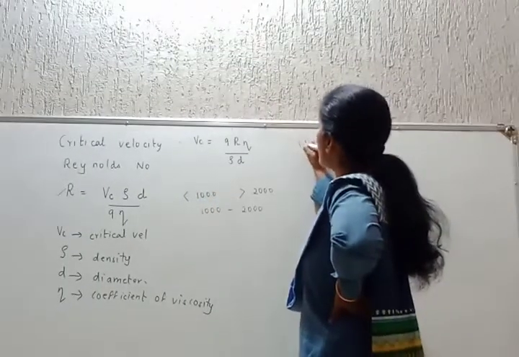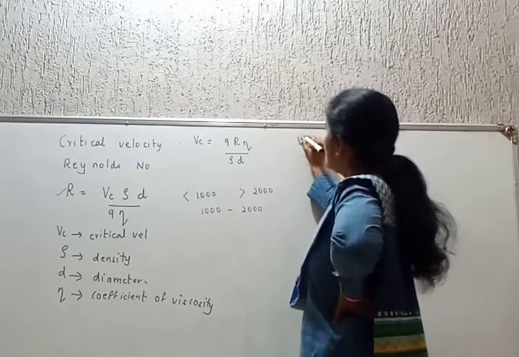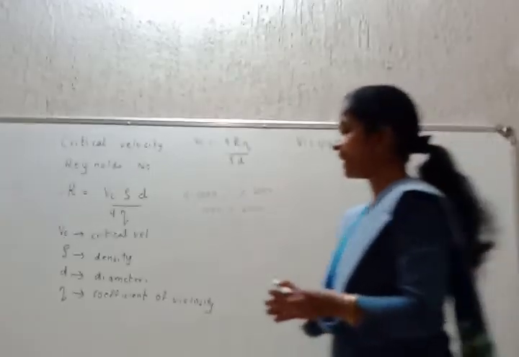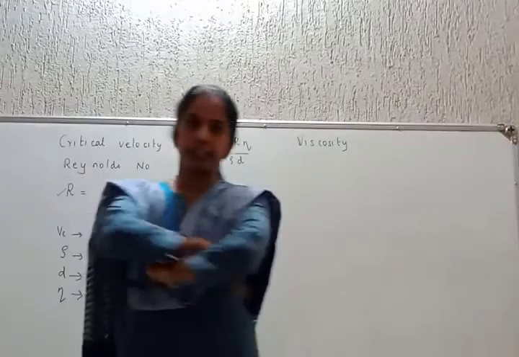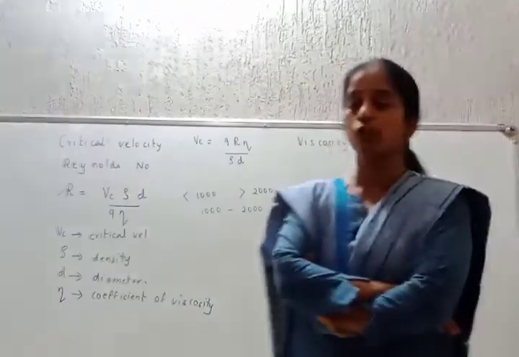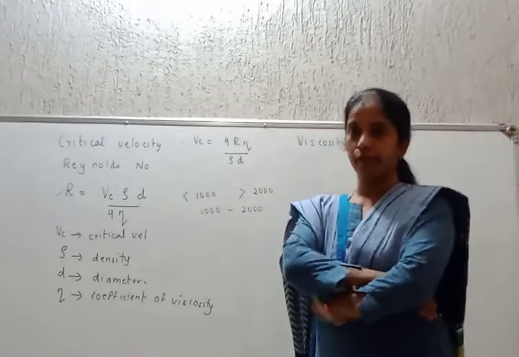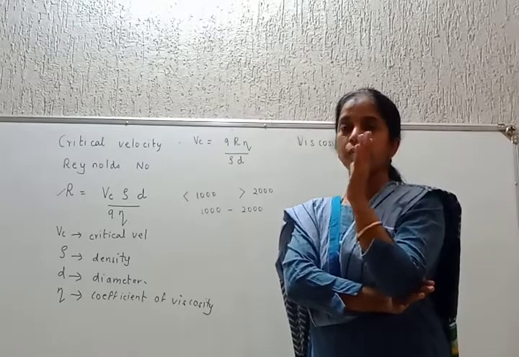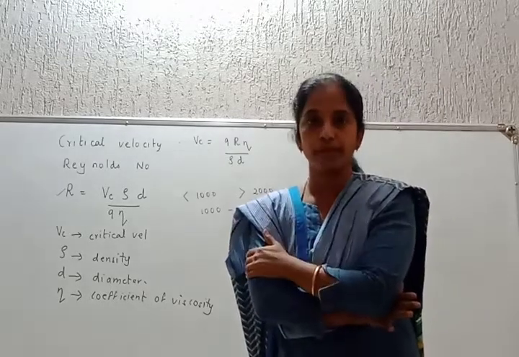Next we'll discuss something called viscosity. Students, I'll give you a simple example and explain the exact meaning and definition of viscosity. Okay? Please concentrate here. Take a glass filled with water and just pour that glass. You know, water comes down immediately, or water flows off immediately.